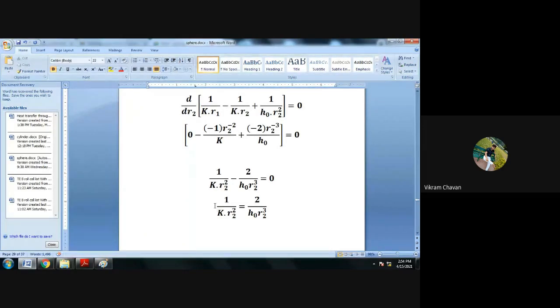We have performed the differentiation. We have shifted that particular negative term to the other side, so it will become plus. And now here 1 upon k multiplied by r2 square is equal to 2 divided by h naught multiplied by r2 cube.